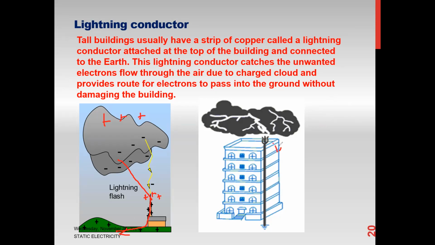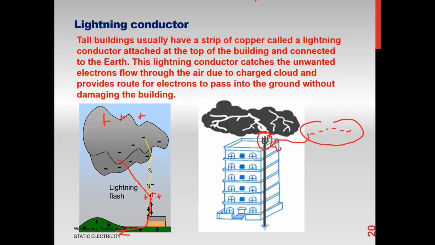Because metals are good conductors, when there is a buildup of charge, for example negative charges, which point will they likely strike? They will not likely strike the building, they are likely to strike this metal rod, or we can also say lightning conductor.